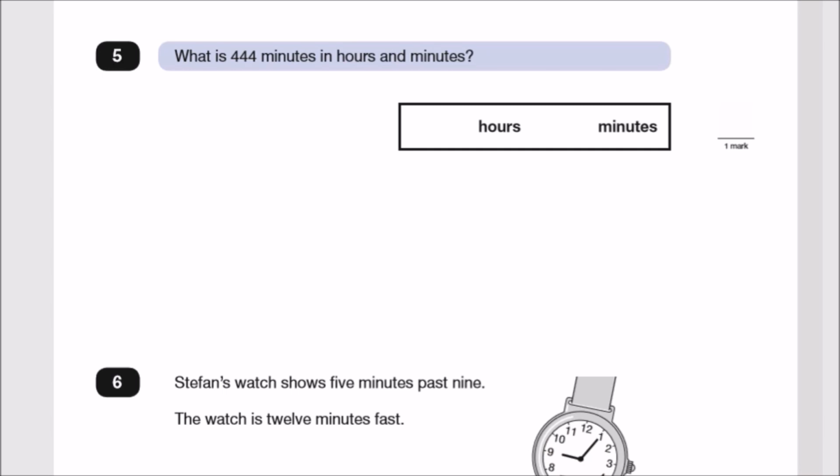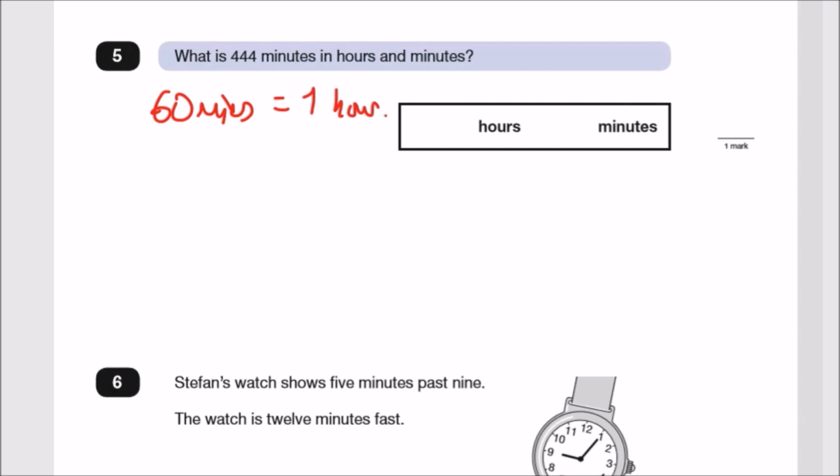So we just need to really think about this. One thing we know about hours and minutes is that there are always 60 minutes in 1 hour. So we could just ask ourselves how many 60s go into 444? Well, there's a nice trick to that anyway. So we can just start counting.